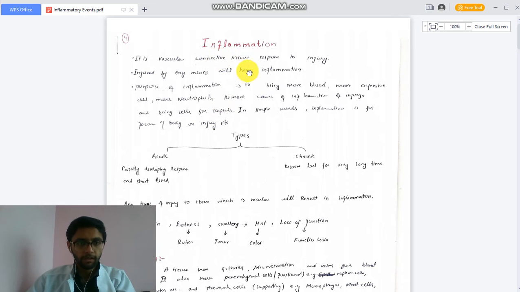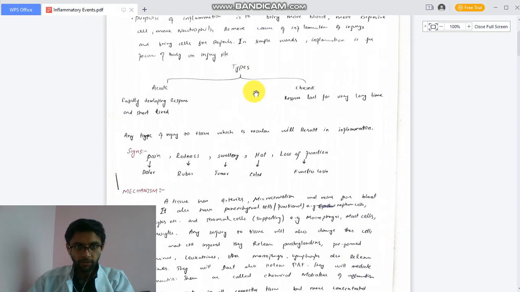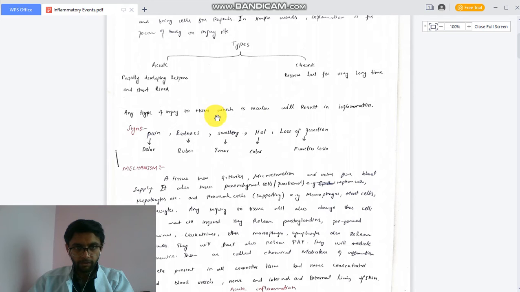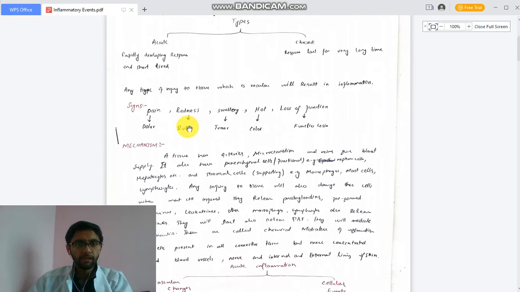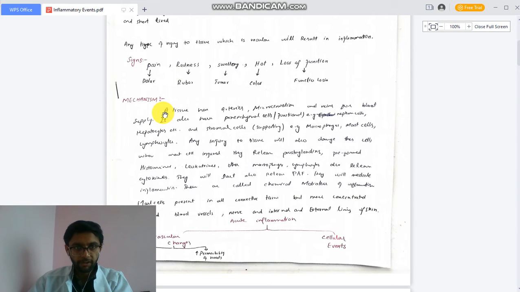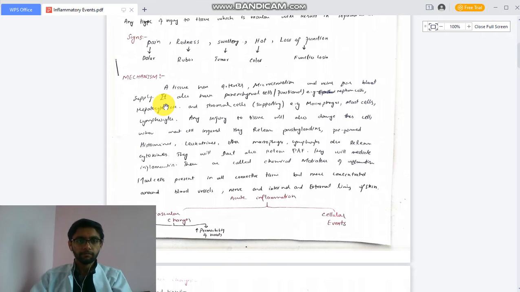So, types. There are two types: acute and chronic. In acute, there is a rapidly developing response, and it is short-lived. And in chronic, there is a response that lasts for a very long time. Any type of injury to vascular tissue will result in inflammation. And there are some signs of injury. These signs are pain, which is dolor, rubor, tumor, calor, and functio laesa, meaning pain, redness, swelling, heat, and loss of function. What is the mechanism of inflammation?